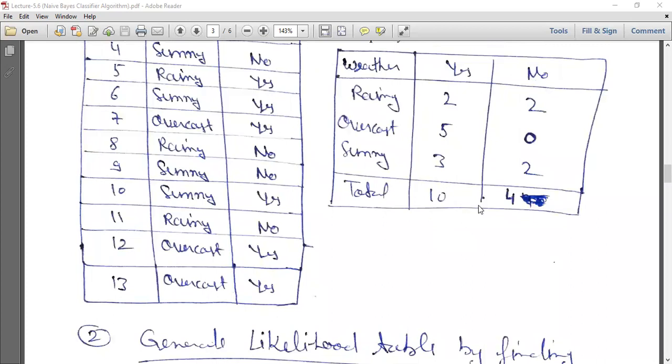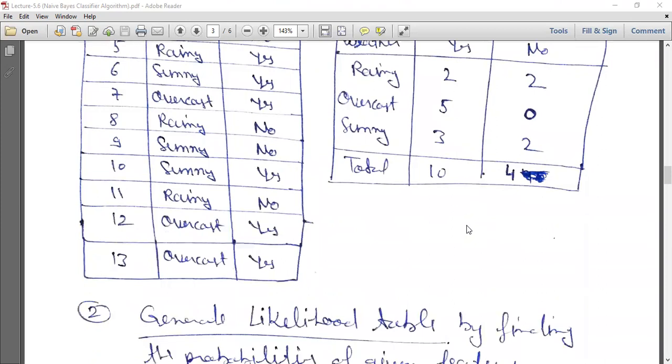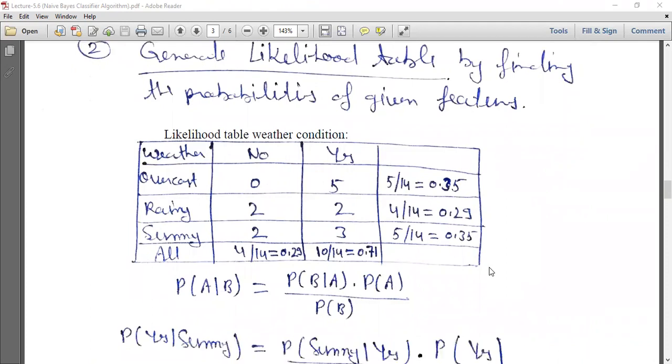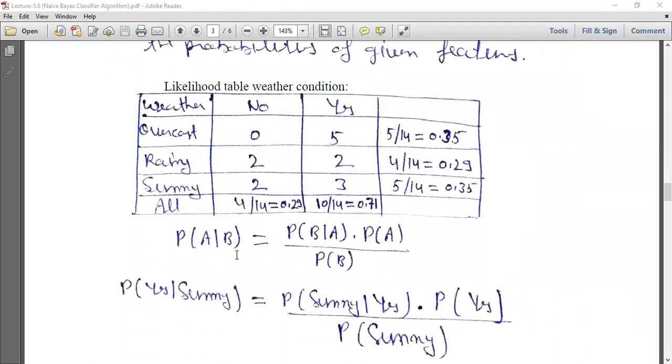Yes or no, 10 plus 4, 14. So 4 upon 14 is 0.29, and yes, 10 upon 14 is 0.71. In the same way we calculate here: 5 upon 14 is 0.35, and 4 upon 14 is 0.29, and 5 upon 14 is 0.35. So probability of A given B equals probability of B given A into probability of A upon probability of B.